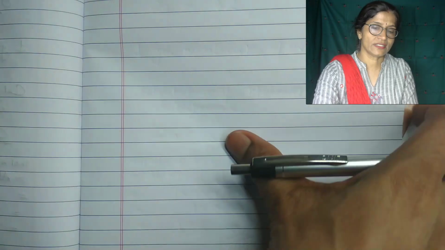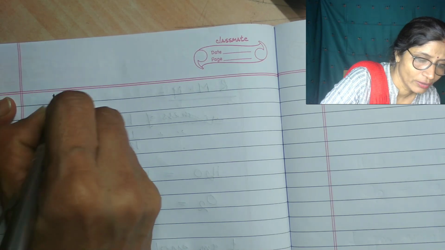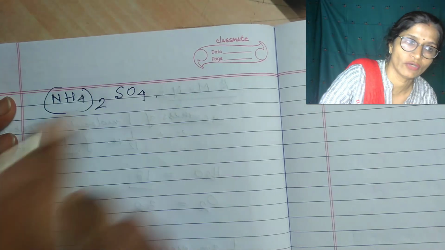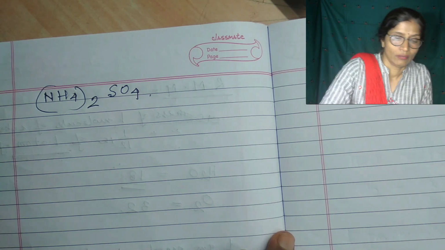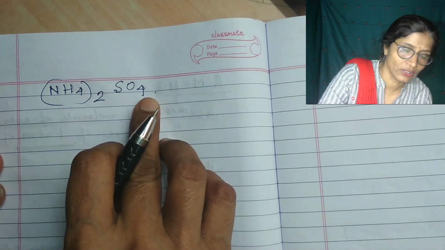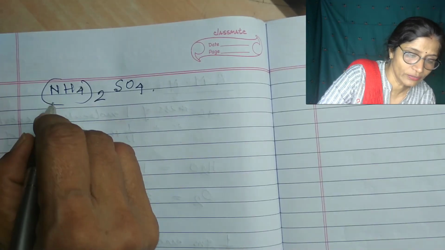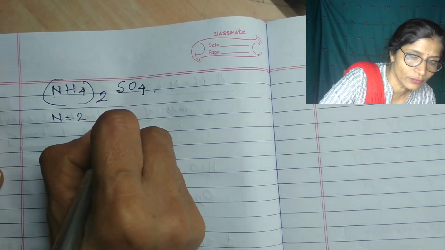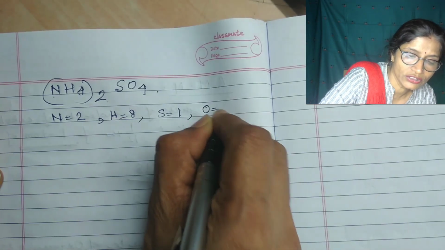unit. Next, suppose you have to find the molecular weight of ammonium sulfate, (NH4)2SO4. This is the formula for ammonium sulfate. To calculate molecular weight, you must know the formula of the substance. So first you write down the formula, then think how many atoms of each element are there in one molecule. Nitrogen in total is 2. Hydrogen in total is 4 into 2, that is 8. Sulfur is 1 and oxygen is 4.